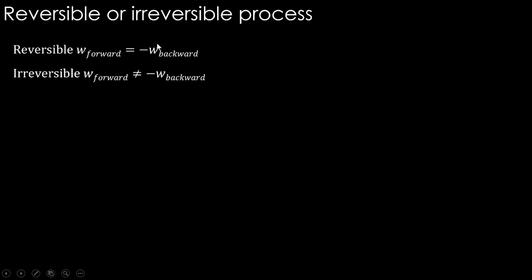And this is an important summary. In a reversible process, W forward is equal to the negative of W backward, whereas in the irreversible case, these two are not the same. So this is all about the system. What about the surroundings? We'll see about that in the next class.